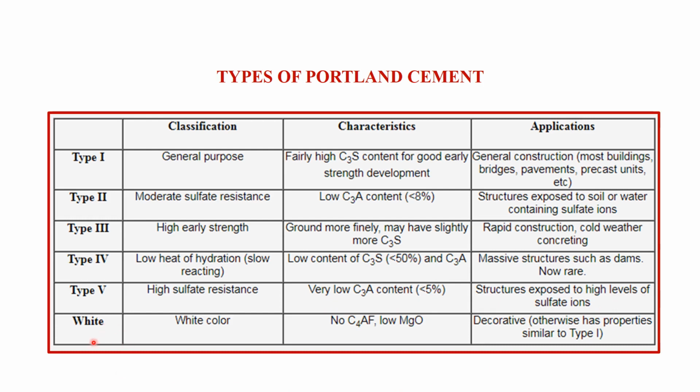The last one is white color cement, in which there is no C4AF and very low MgO, magnesia, is there. It is used for decorative purposes, and its application is just similar to that of the type 1 cement.